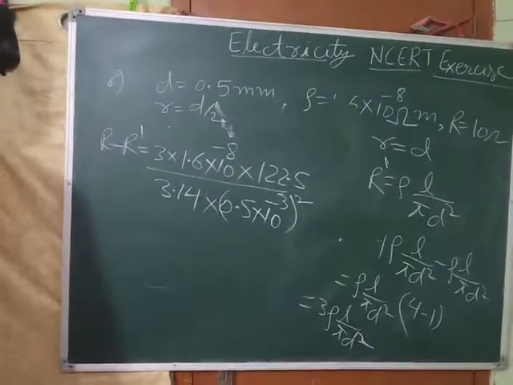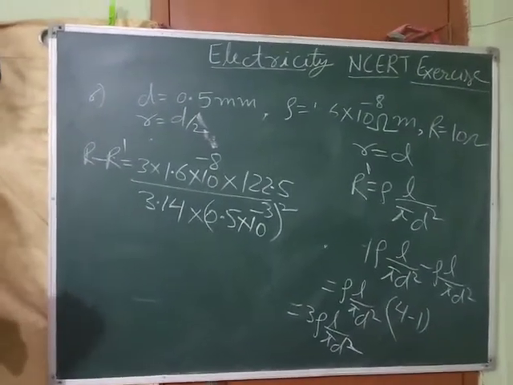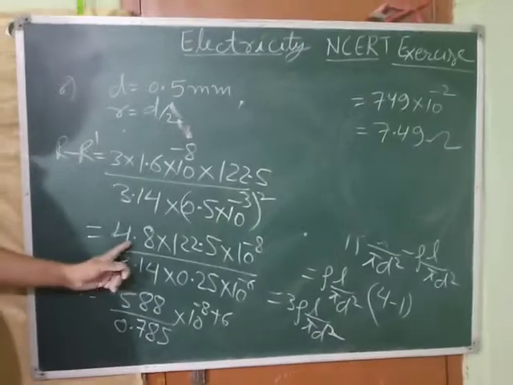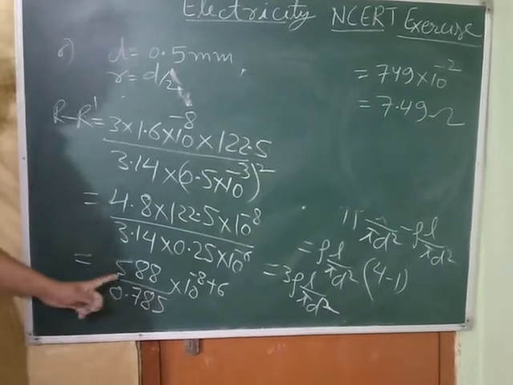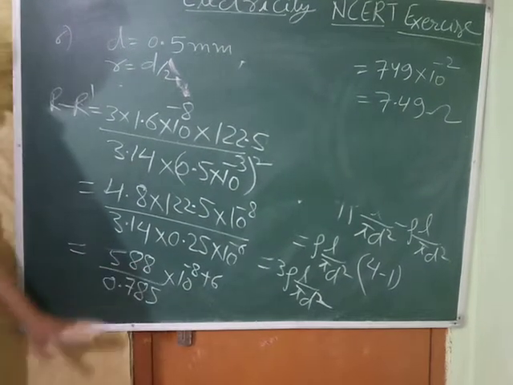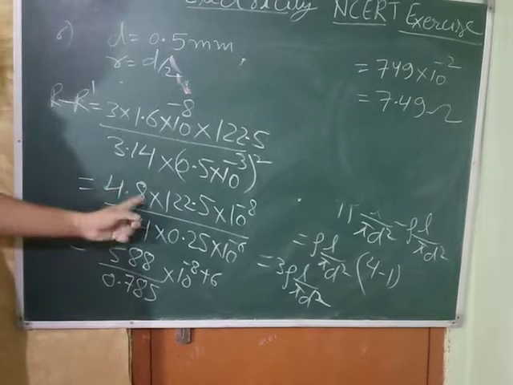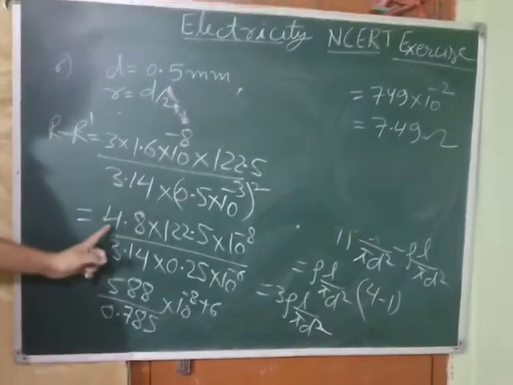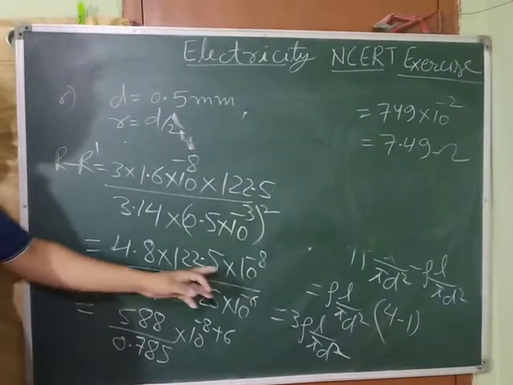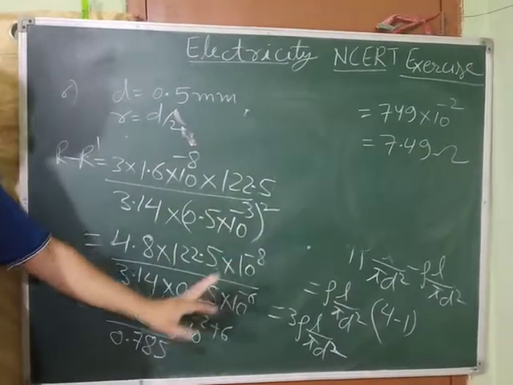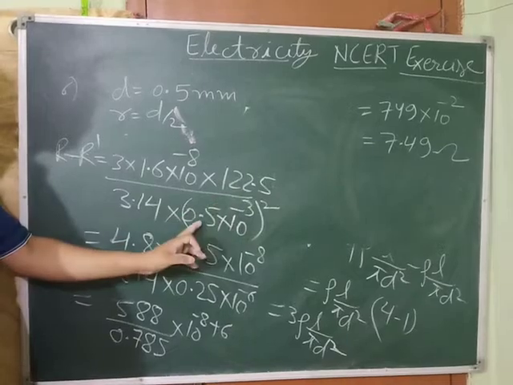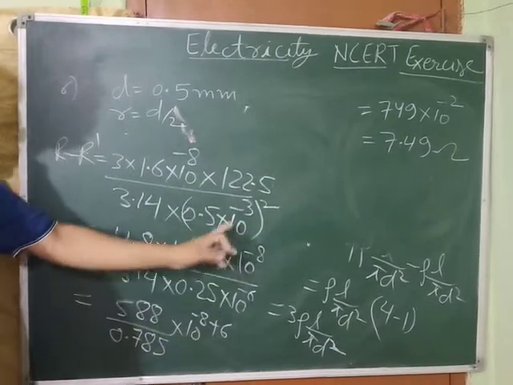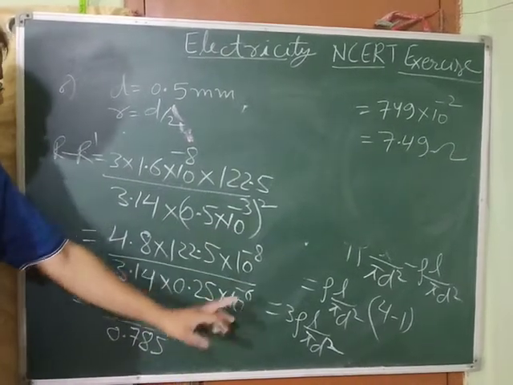Now we have to do the calculation part. So 4.8 into this we get how much? 588. How did we get this 4.8? 3 into 1.6, that is 4.8. Now this 10 power minus 8 is as it is. Square of 0.5 is 0.25. The square of 10 power minus 3 is 10 power minus 6.